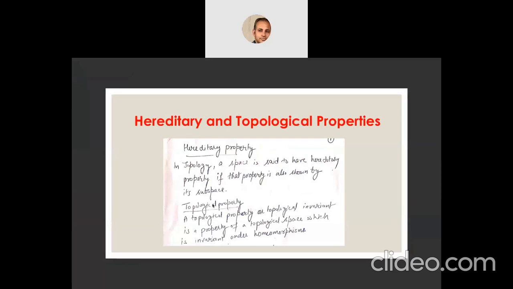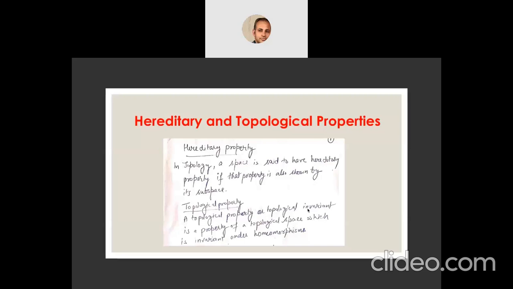Topological property. A topological property or topological invariant is a property of a topological space which is invariant under homeomorphism. So a property which is invariant under homeomorphism is said to be a topological property.